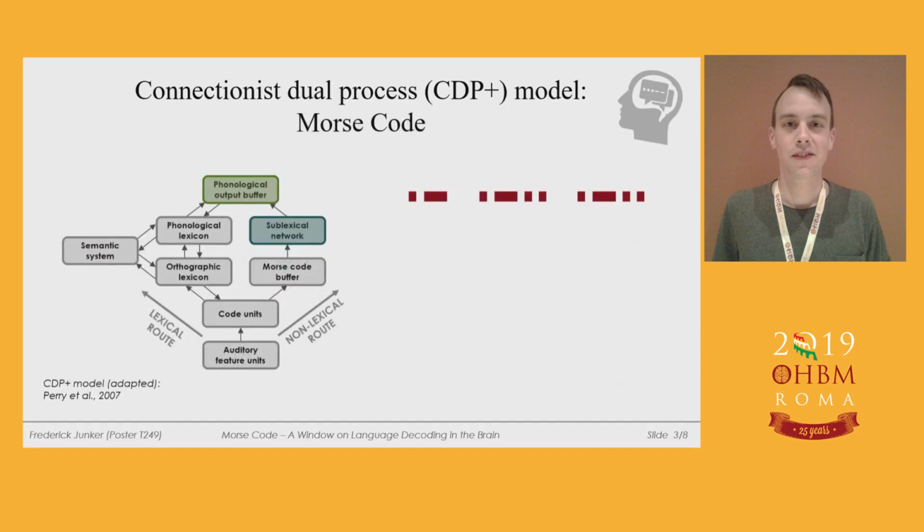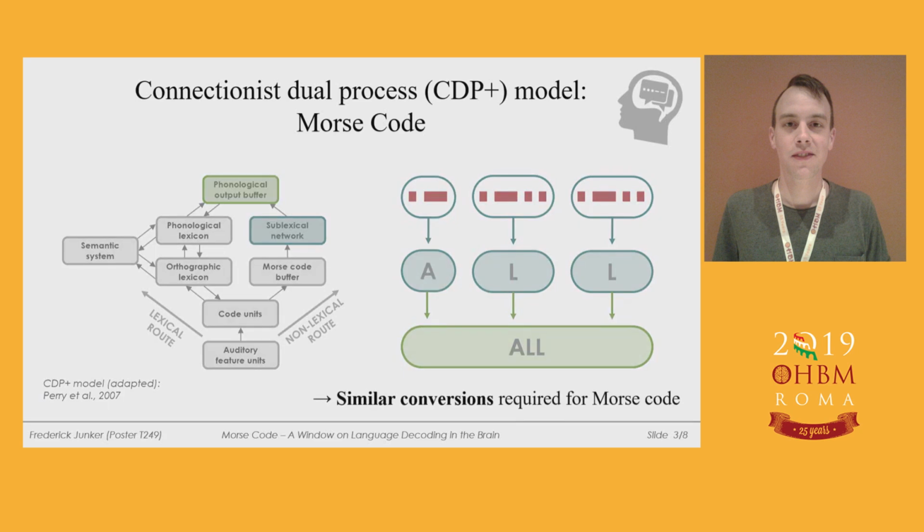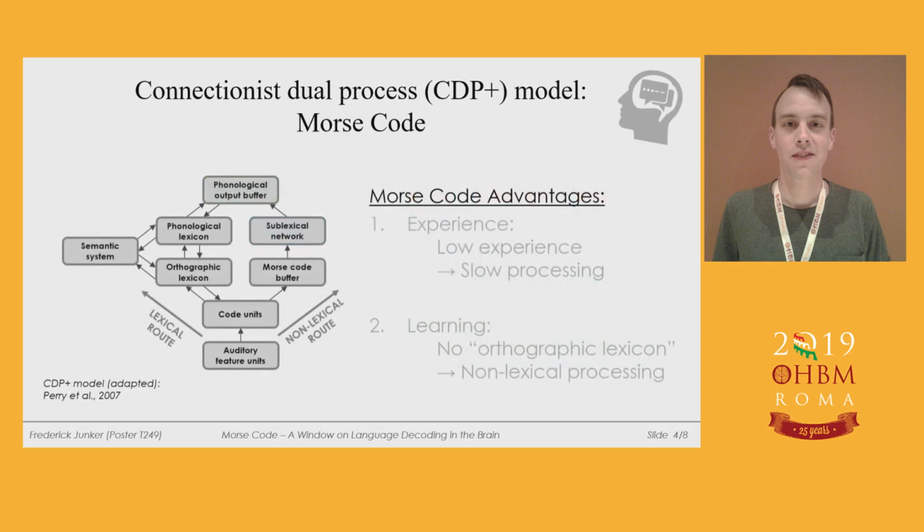To test this, we use the International Morse Code as a model of language for reading. As a series of short and long tones, the Morse Code can be used to encode alphabetic languages like English or Italian. For understanding Morse Code, these sequences have to be converted into phonemes first, involving similar mechanisms as described by the connectionist dual process model. So using Morse Code as a model for reading has mainly two advantages.